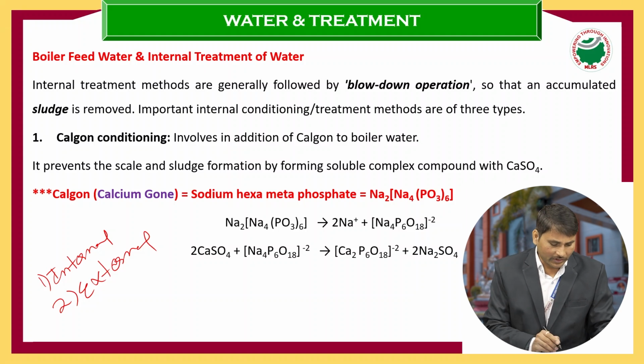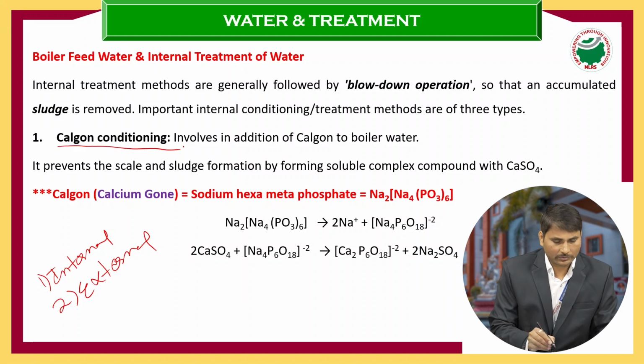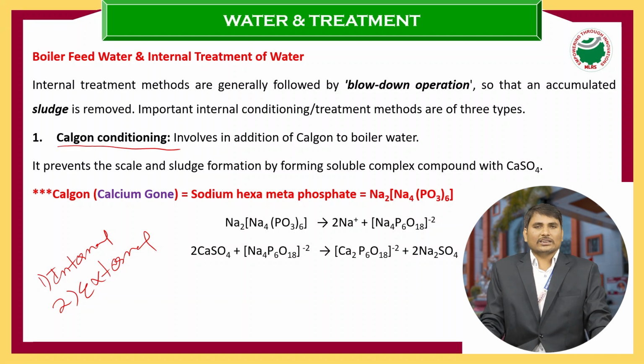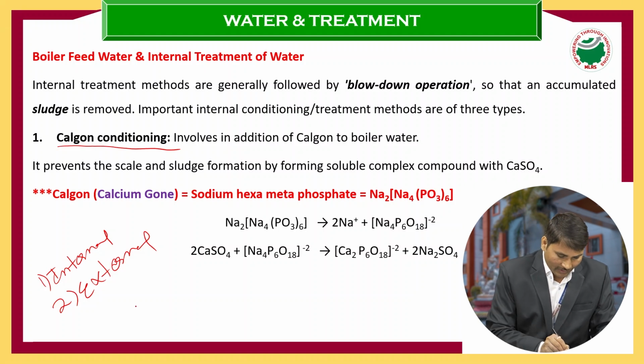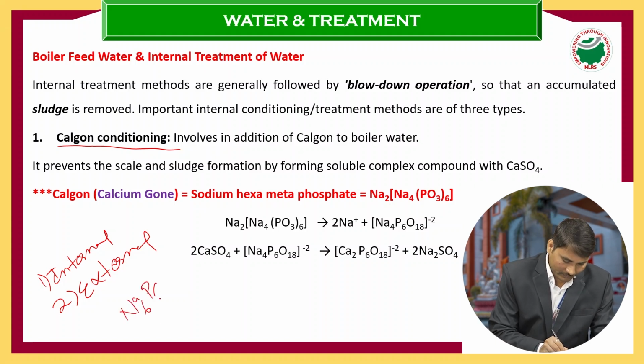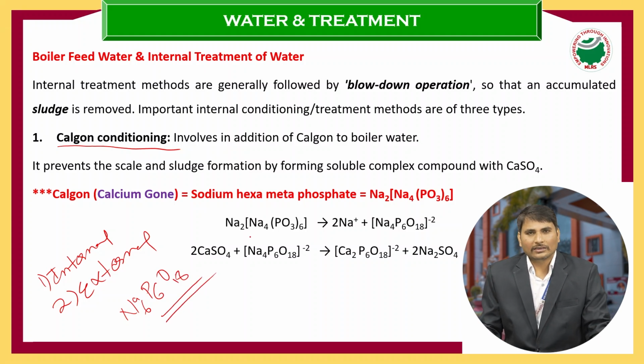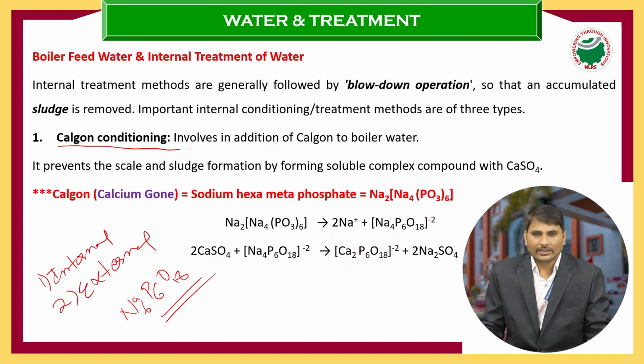The first one is the Calgon conditioning method. Calgon is nothing but sodium hexametaphosphate. It has a simple formula.